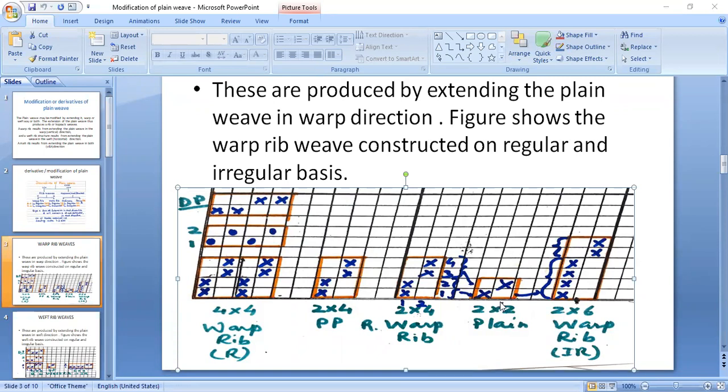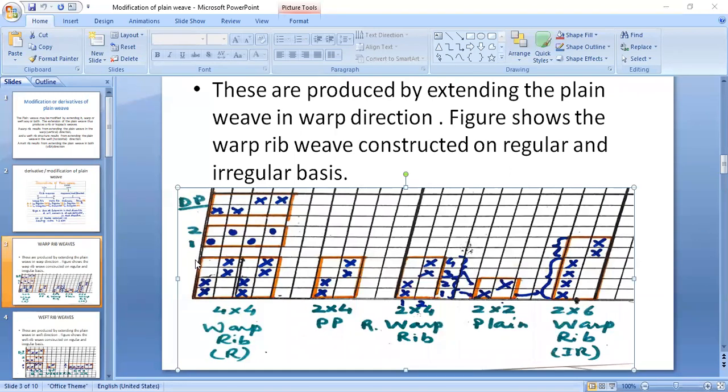So by extending both the picks or by extending one pick, you can construct these types of structures. But generally for warp rib and weft rib, we take extension more than 1. If you are taking 1, it means it is not extending. So always take extensions more than 1, like 2-2, 3-2, 4-2, 2-4, 2-5, 5-2. Any example can be taken.